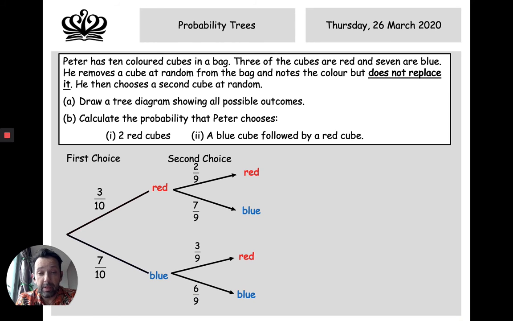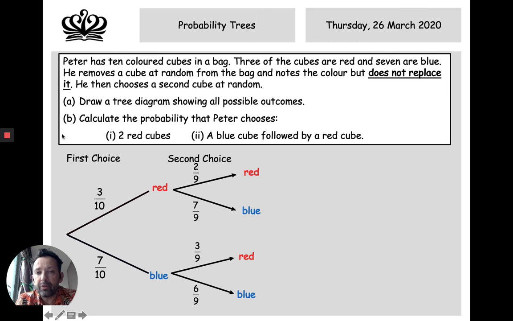Oh, and look at that, they add up to 1 again. 3 out of 9 plus 6 over 9 is 9 over 9. And 2 over 9 plus 7 over 9 is 9 over 9, which is 1. So we've worked out our probability tree with a first choice and a second choice when they do not replace the cube. And that's the very, very important part.